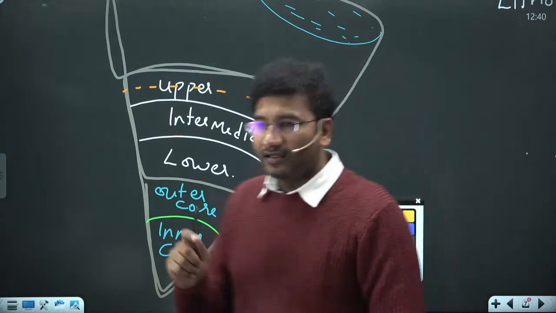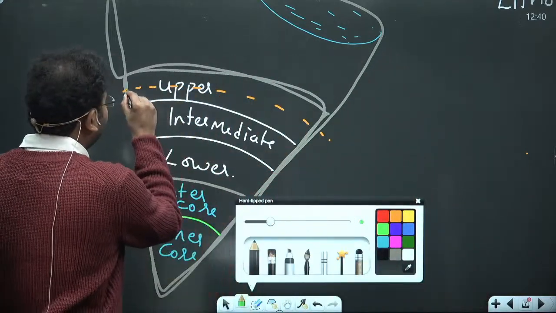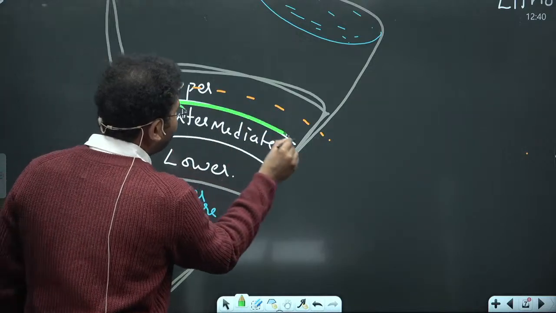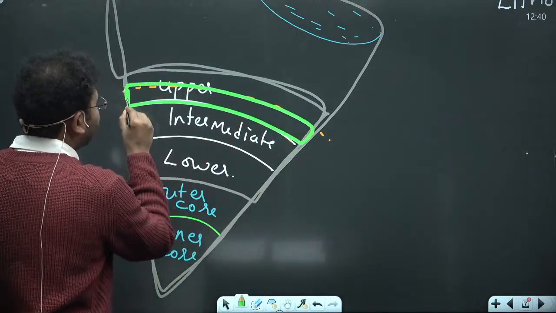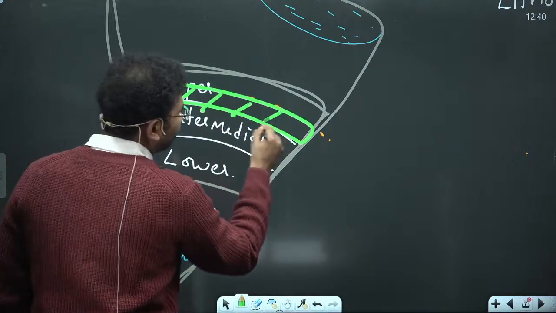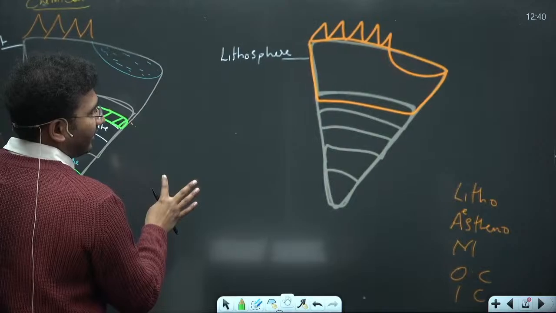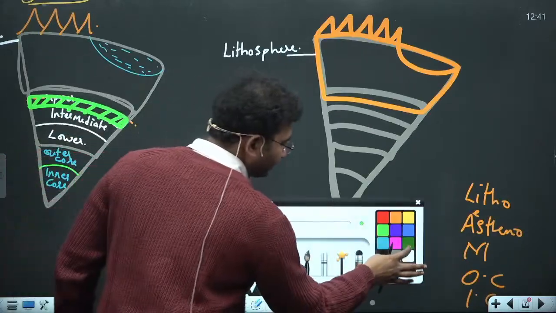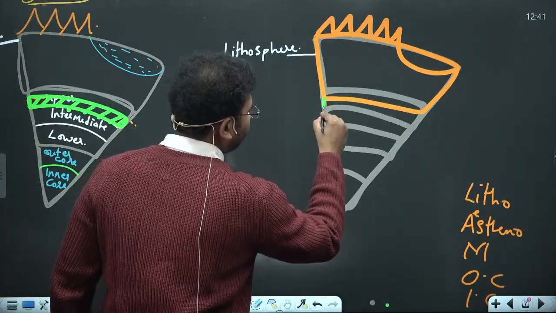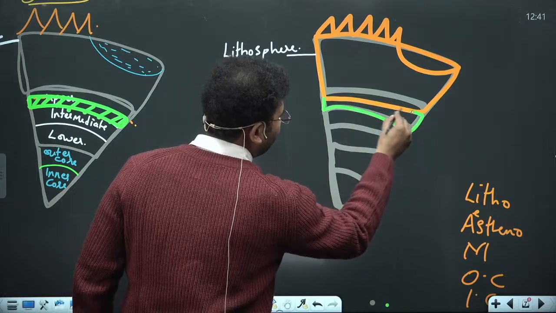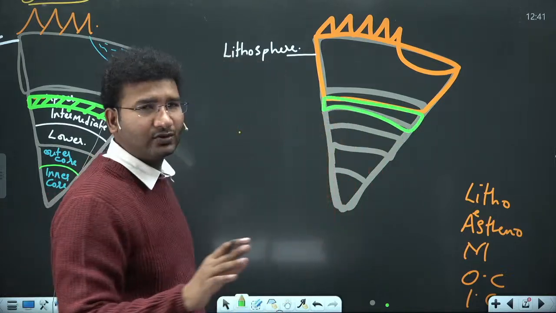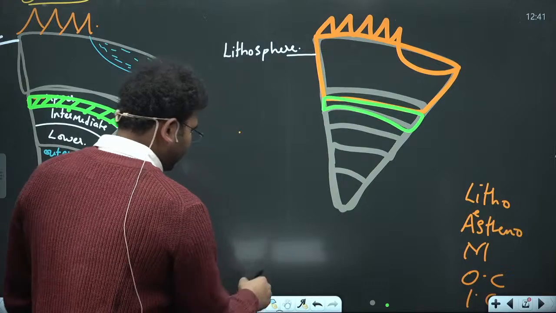This part of the upper mantle is called asthenosphere, and some part of the intermediate mantle also extends there. This is your asthenosphere.